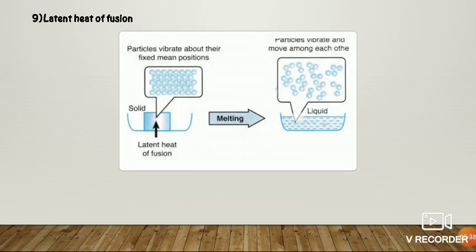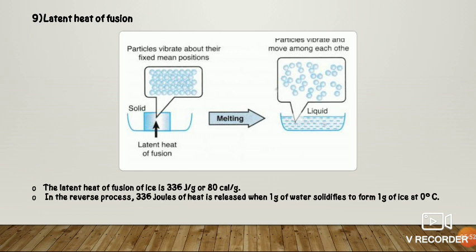Next is latent heat of fusion. Latent heat of fusion is the amount of energy required to change ice into water. So in order to change ice into water, it requires 336 joule per gram or 80 calorie per gram of energy. In the reverse process, 336 joules of heat is released when 1 gram of water solidifies to form ice.